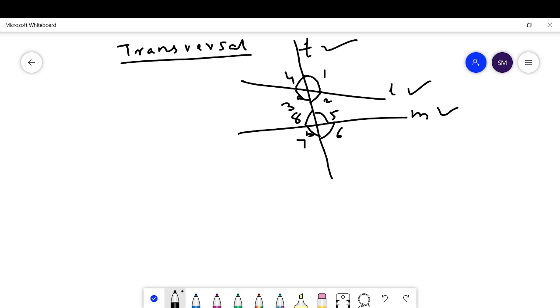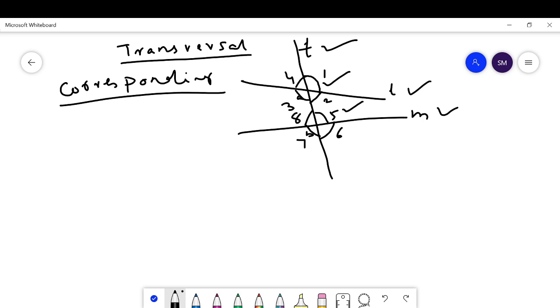What do you mean by a corresponding pair? The corresponding pair of angles is always present on the same side of the transversal. 1 and 5 are a corresponding pair. In a corresponding pair, one is an external angle and one is an internal angle.